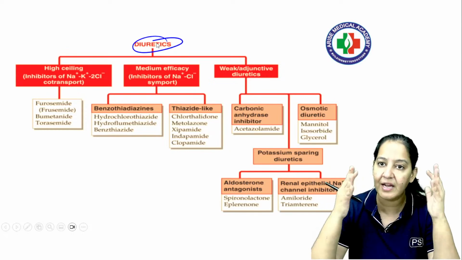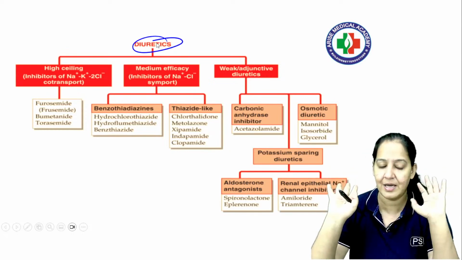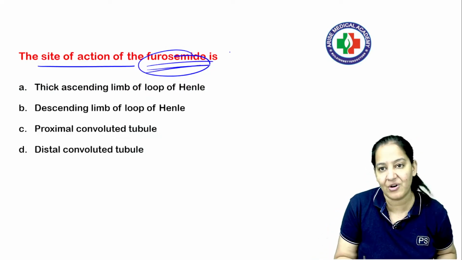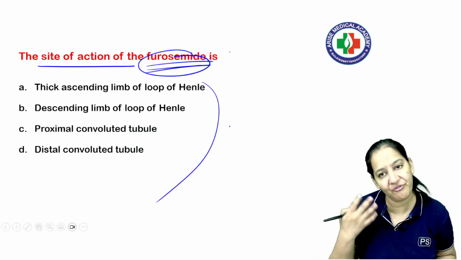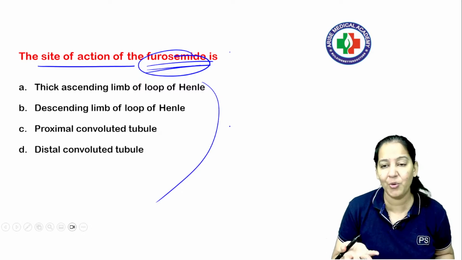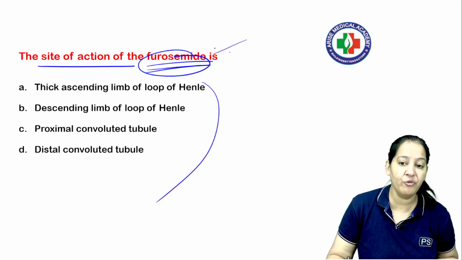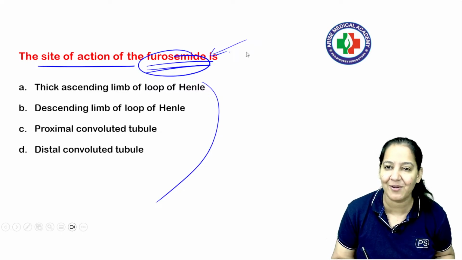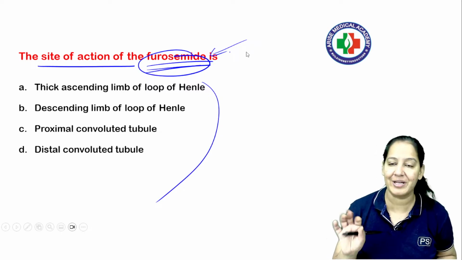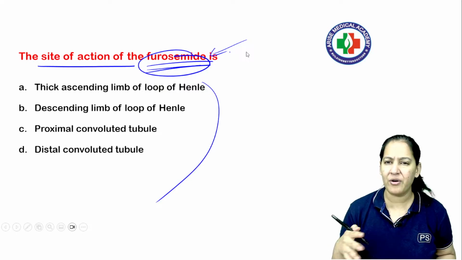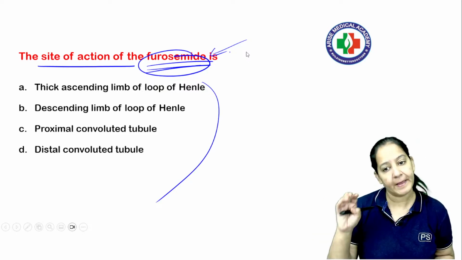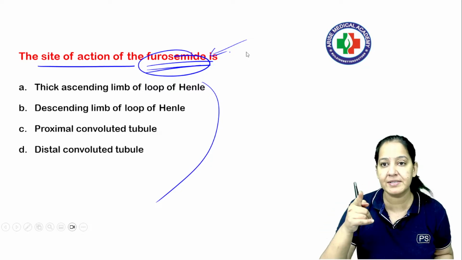Looking at the drugs again and again, you will identify that this drug is from this category. Because whenever any question comes from pharmacology, if you don't identify the drug, how will you solve the question? You fail in the question itself, no need to even see the options. If you don't know furosemide is a diuretic, how will you solve this question? The first thing, you should know all the classifications. Learning or rectification is not required. Reading only the classification will also work. If you read it, in the option you will identify that furosemide was there in the diuretics.